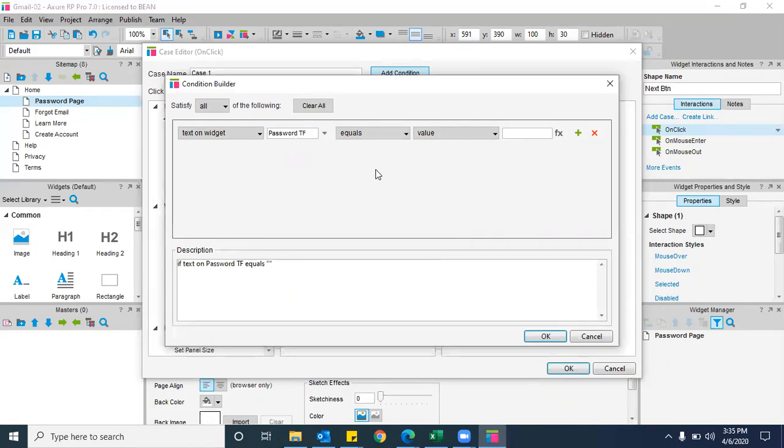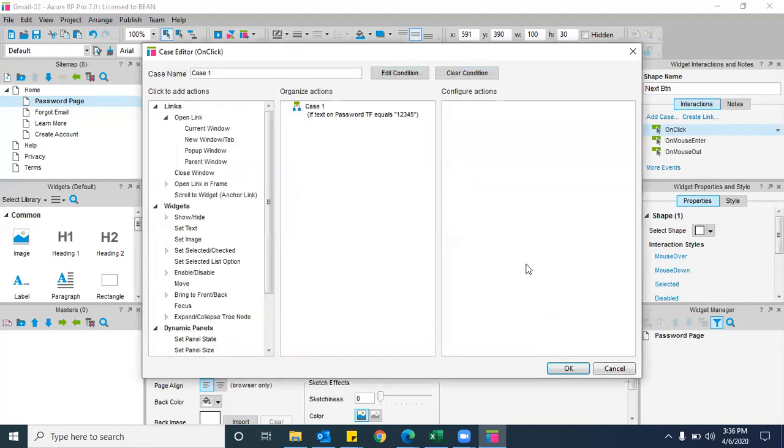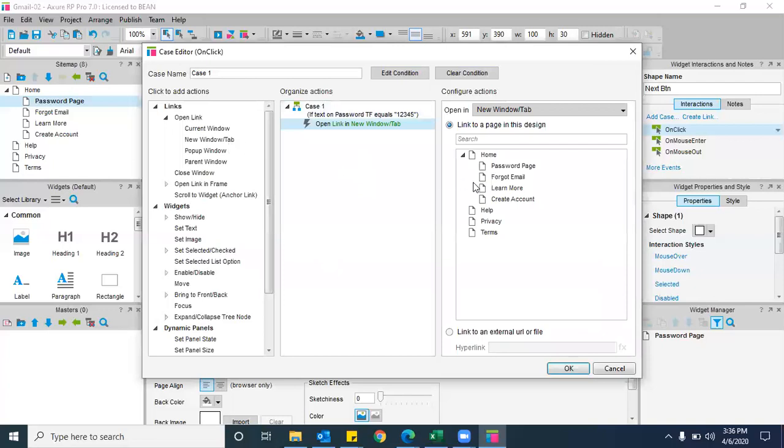What's the value? Your password. Now let me enter 12345. Click on OK, right? Done. For all the usernames, I'm keeping only one password. Condition is added now. Please press OK directly. You should not open any window. You just added a condition. Do remember, check whether you are opening any window or redirecting to a window, new window or current window? New window. Okay, fine. New window, password page.